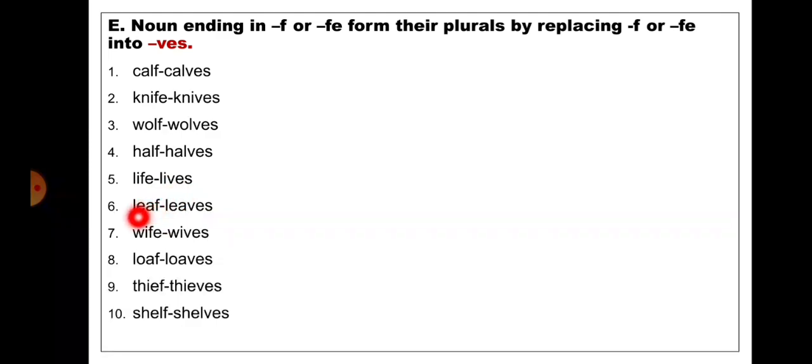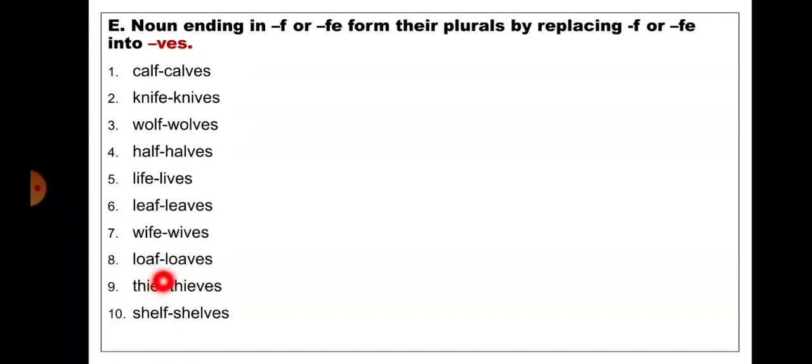Lives. Leaf. The word is ending with f, so we will replace f with ves in order to make it plural. Leaves. Wife. The word is ending with fe, so we will replace fe with ves in order to make it plural. Wives. Loaf. The word is ending with f, so we will replace f with ves in order to make it plural. Loaves. Thief.